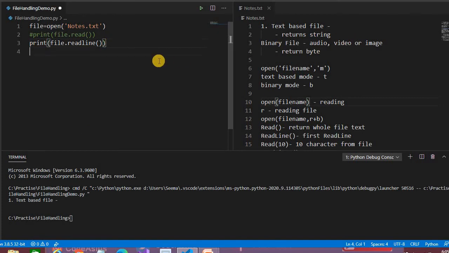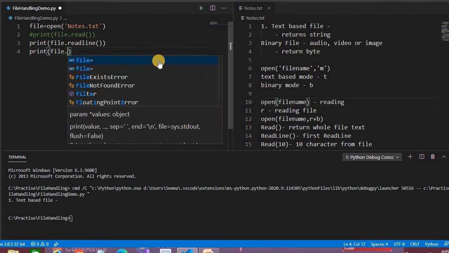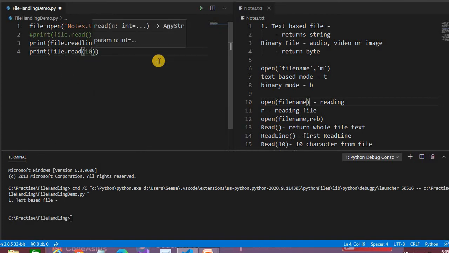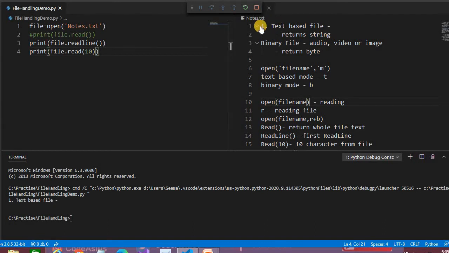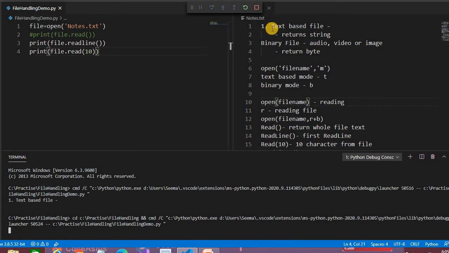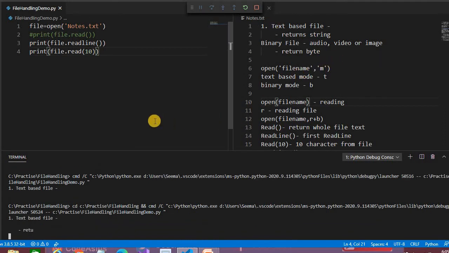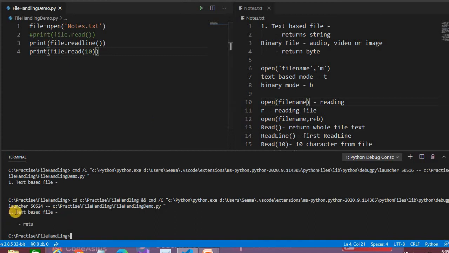We only need its first 10 characters. So how do we read this? print file.read(10). Just the first 10 characters. If you run this again, it will return starting from the 1. It also counts the spaces. If your file contains any number of spaces, those will be counted here.